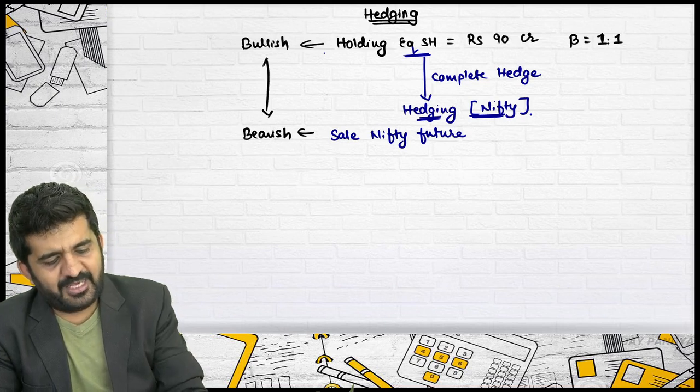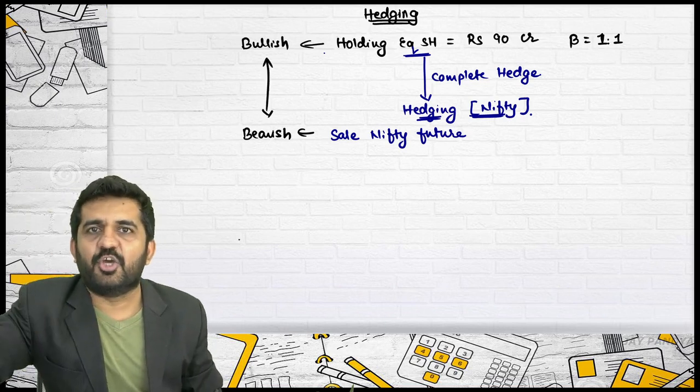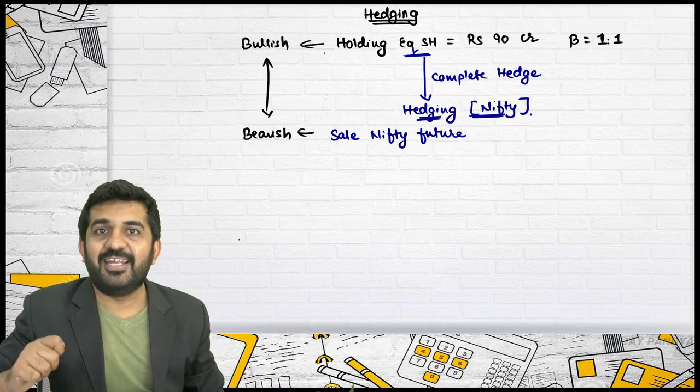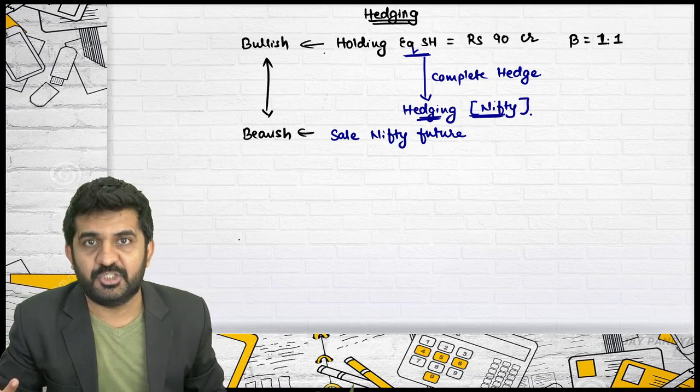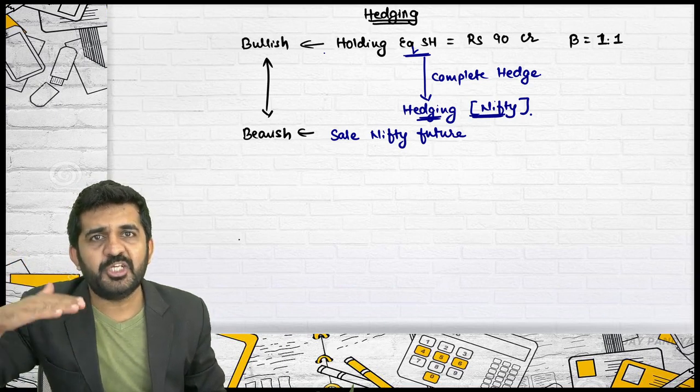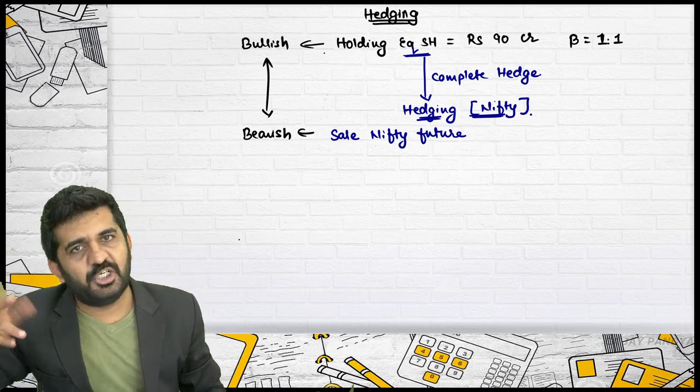Then only there will be hedging. Otherwise, you will be increasing your exposure. Is it alright? If you are 90 crore bullish, and again you become 90 crore bullish, you will become 180 crore bullish. If you are 90 crore bullish and you become 90 crore bearish, ultimately it will become zero.